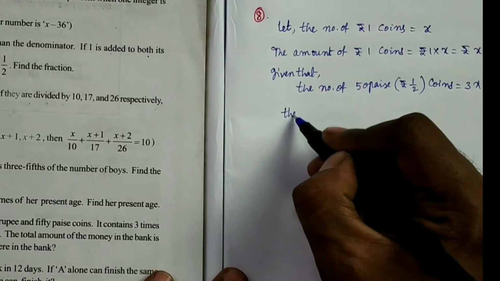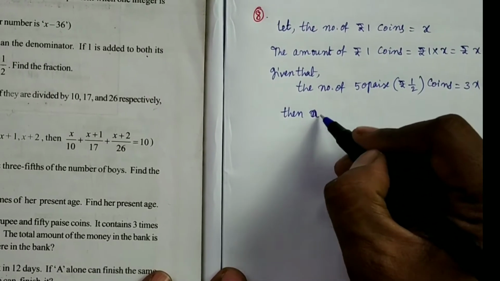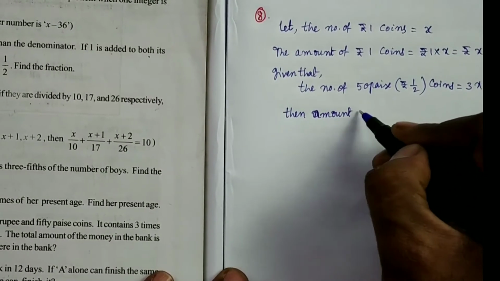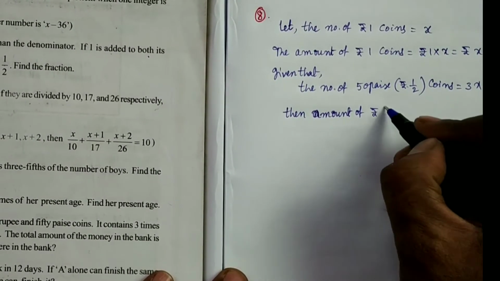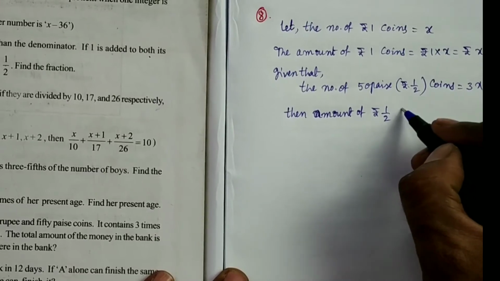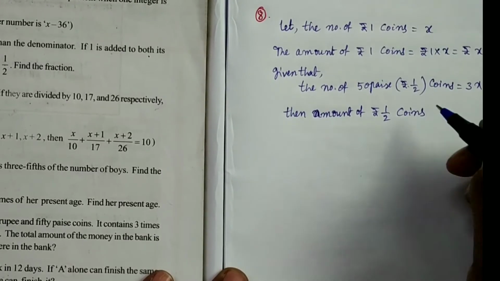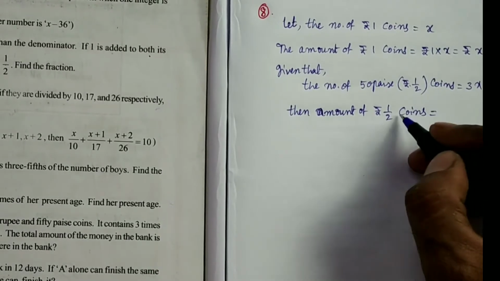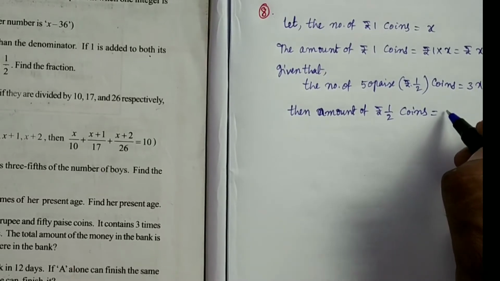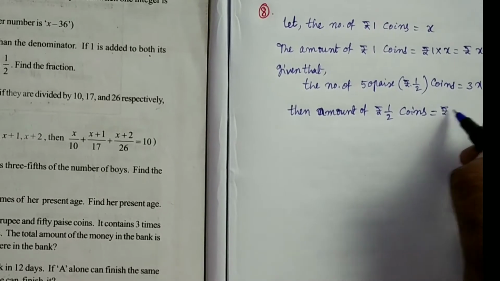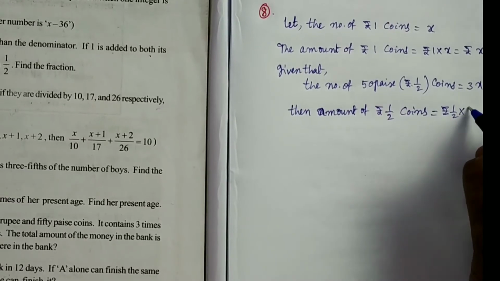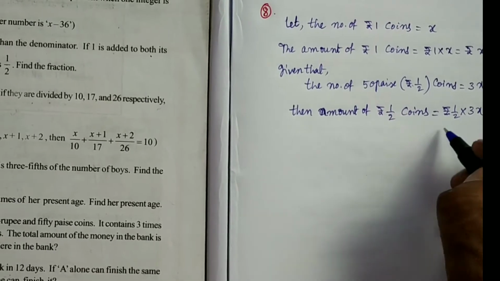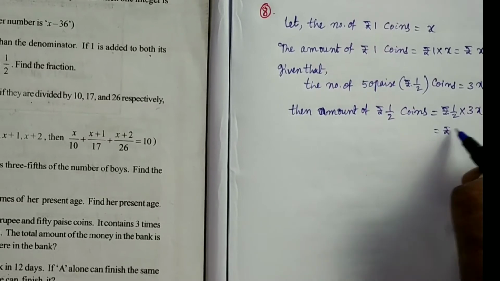Then the amount of 50 paise coins, with rupees half per coin, is half rupee into 3x, that is rupees 3x by 2.